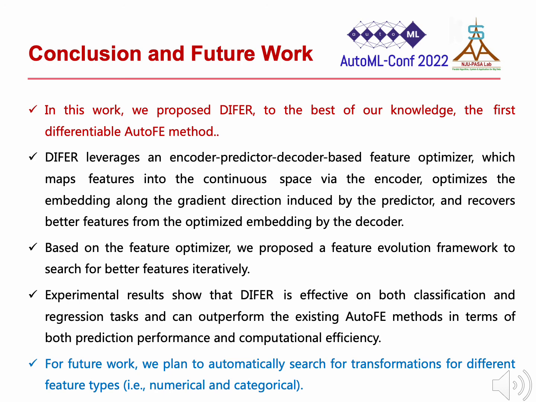Based on the feature optimizer, we propose a feature evolution framework to search for better features iteratively. Experimental results show that DIFER is effective on both classification and regression tasks and can outperform the existing AutoFE methods in terms of both prediction performance and computational efficiency.